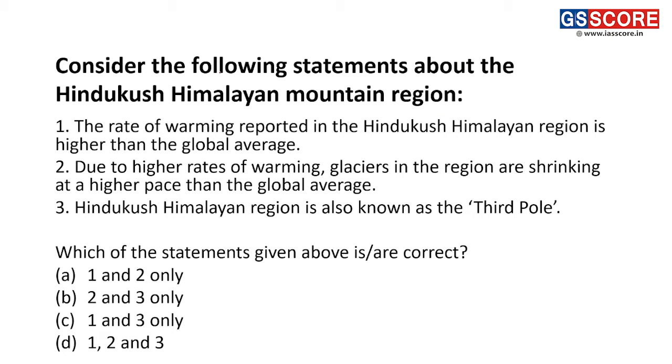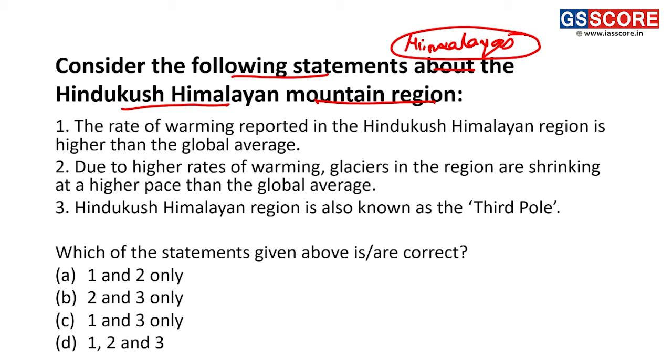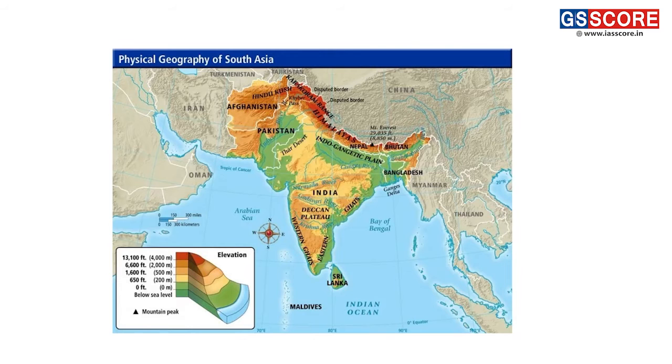Next question we have, consider the following statements about the Hindu Kush Himalayan mountain regions. So Hindu Kush Himalayan mountain regions, we can see it is the part of Himalayas, the part where the high glaciers are present. So we can see in this map, this is the Hindu Kush Himalayas, and these are the countries which are the part of the Hindu Kush Himalayas here. It is including China also.